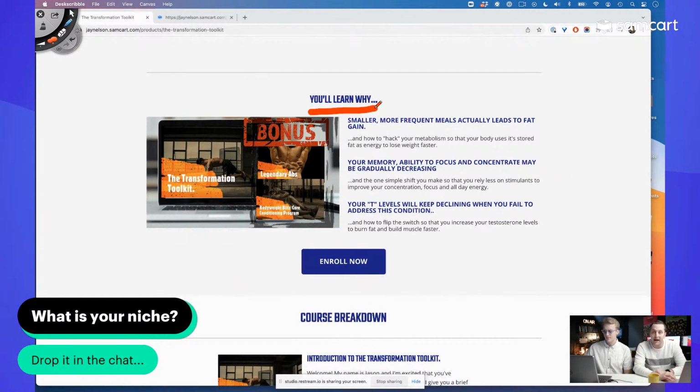Cool. Love this next section. You'll learn why. Always love this. We always call it the discover section. What are you going to discover? In our course creation challenge, we talk about pods. You can sell anything you want if you write three really good pods, or points of discovery, is what we call that. And this is essentially what we're doing here. What are the aha moments someone's going to have when going through your stuff?